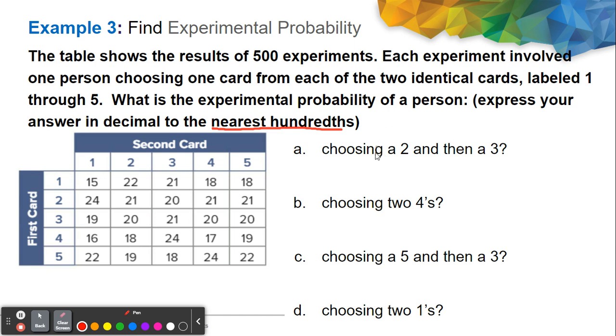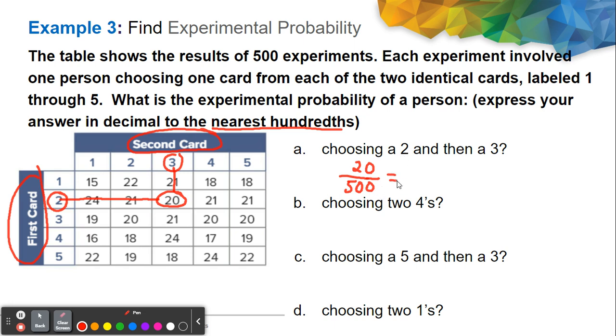So let's find the probability of choosing a 2 and then choosing a 3. As you can see here, we have to look first for our first card and our second card afterwards. In our first card, we want a 2, so this is a 2. And our second card, we want a 3, so this is a 3. Looking at the intersection of 2 and 3, we have this number, 20. That means that out of 500 trials, a person will choose a 2 and then a 3 20 times for this experiment. So our probability is 20 out of 500.